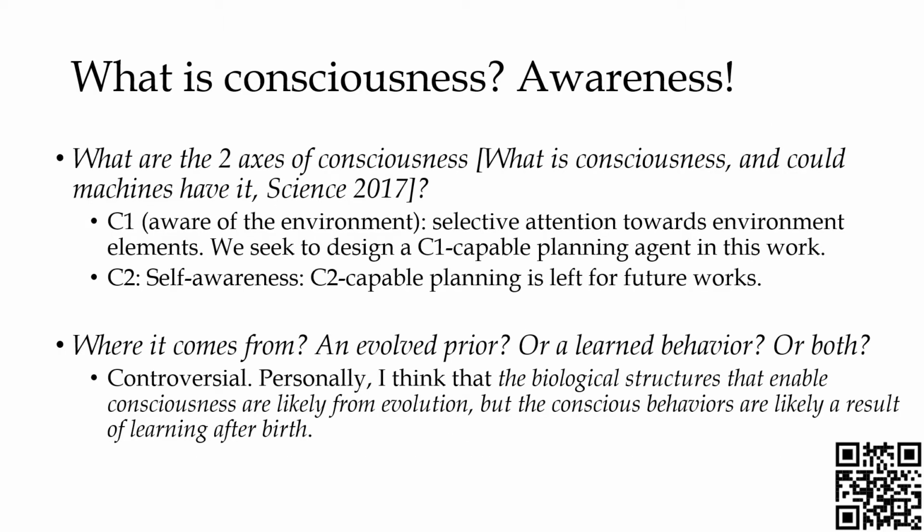We begin the presentation by introducing the notion of consciousness. We refer to the categorization offered in the science paper, What is Consciousness and Could Machines Have It?, which states that the behavioral pattern that emerges from consciousness can be captured with two axes. The first axis, C1, is the awareness of the environment. It is a selective attention towards the environment elements. In this paper, we seek to design a C1-capable planning agent.